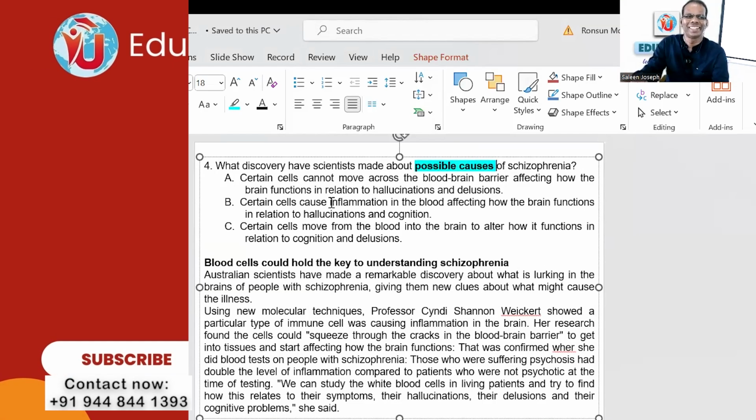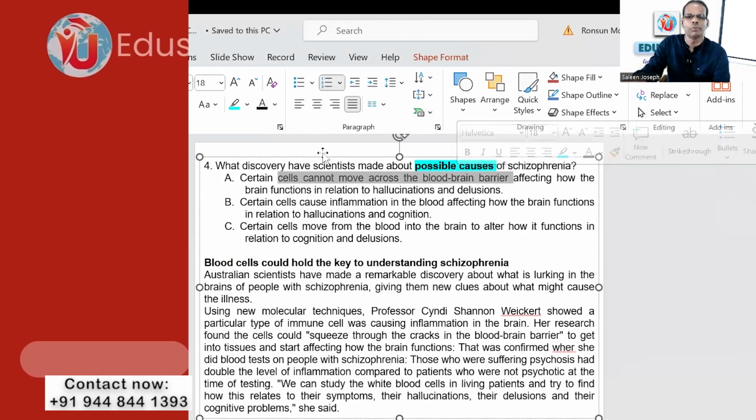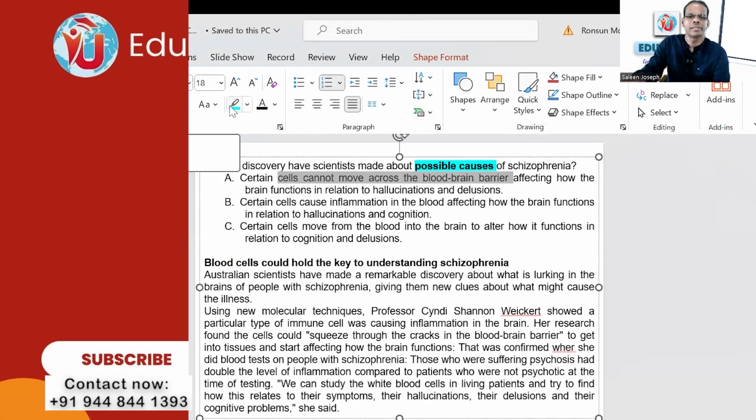Option A: cells cannot move across the blood-brain barrier. The important thing is cannot. Cells cannot move across.